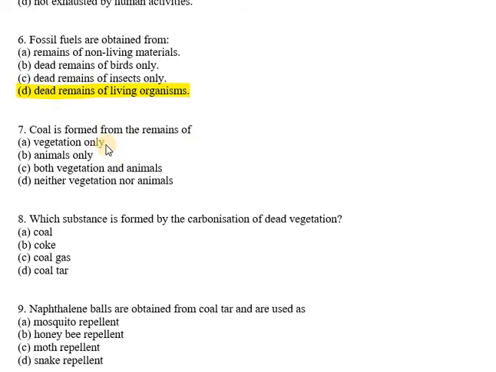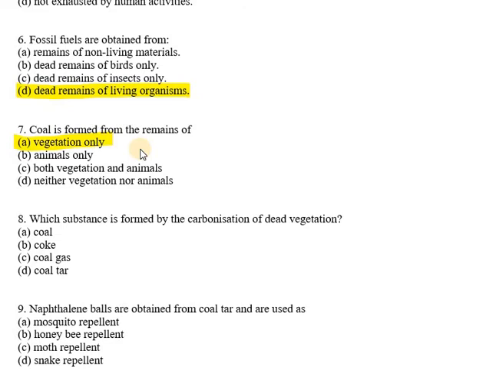Again, question number 7 says coal is formed from the remains of vegetation only, animals only, both vegetation and animals, neither vegetation nor animals. So it is A, that is only due to vegetation. Long time back, due to natural calamities such as flooding, earthquakes and all that, thick forest cover got buried underneath the soil.